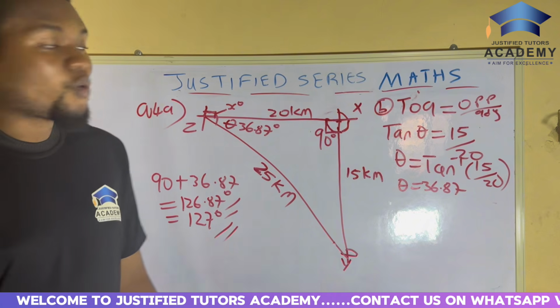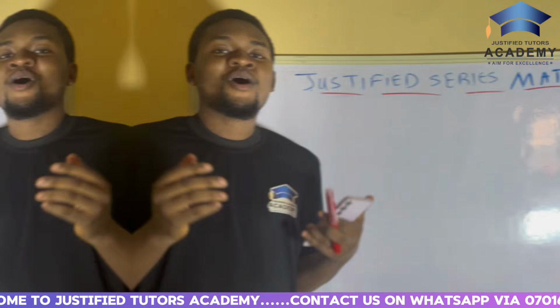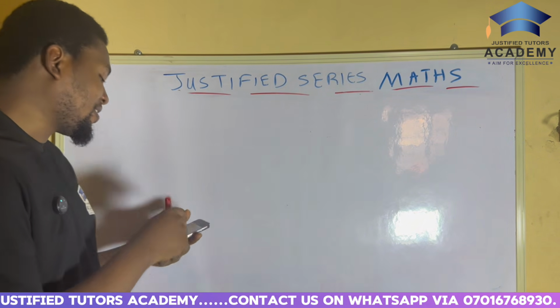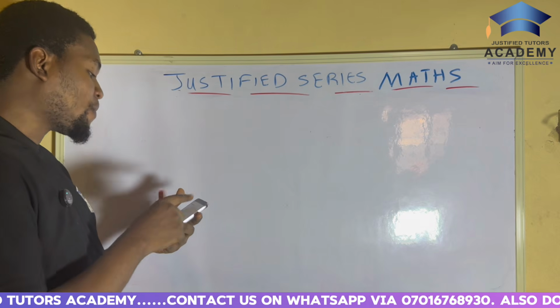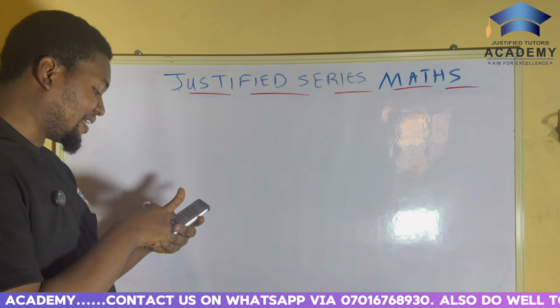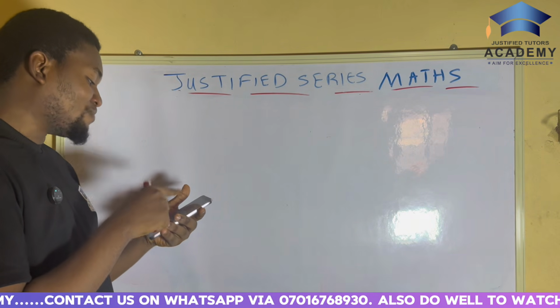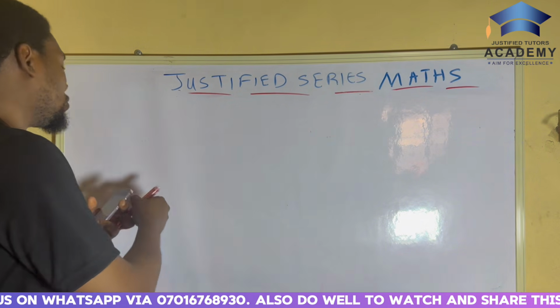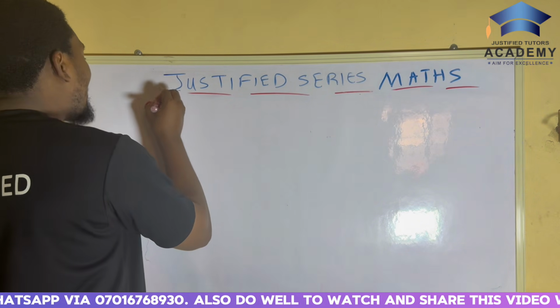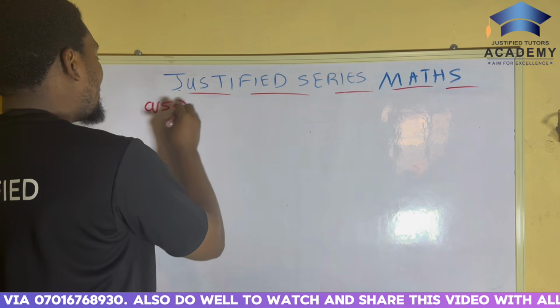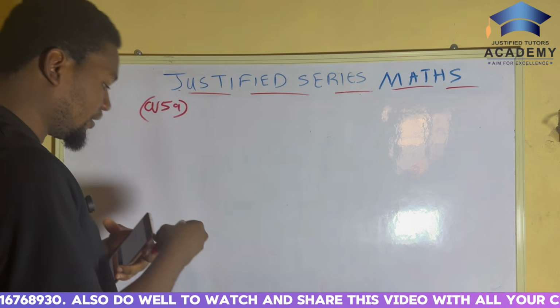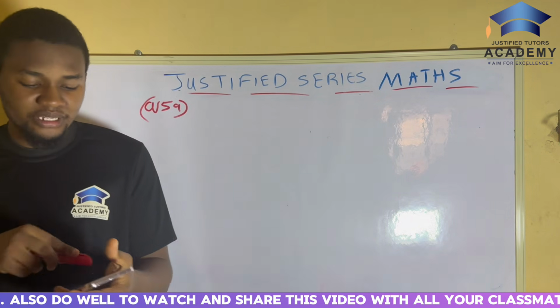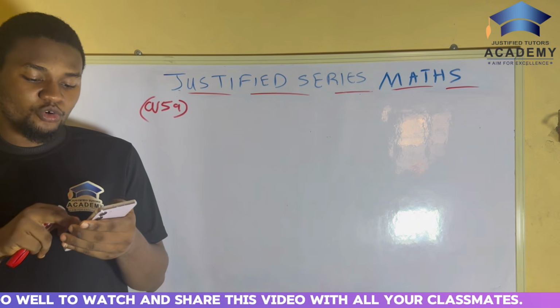So yes, question number 5. Now question 5 is a question on probability. And I'm taking my first probability question from the year 2022. So question 5 has A, B, C, but let's start with question 5A.